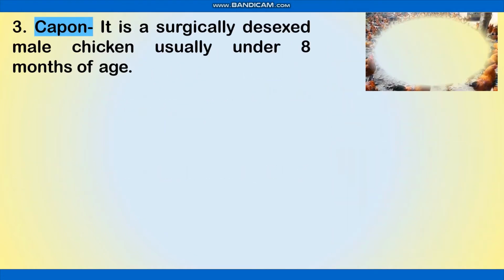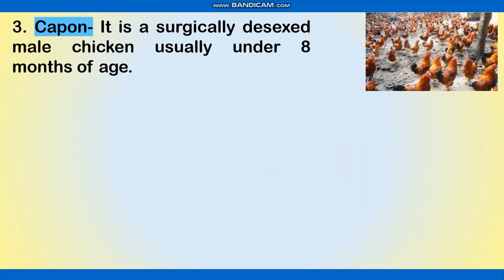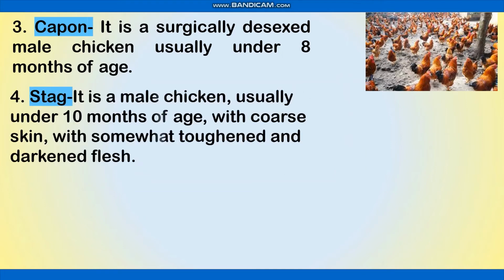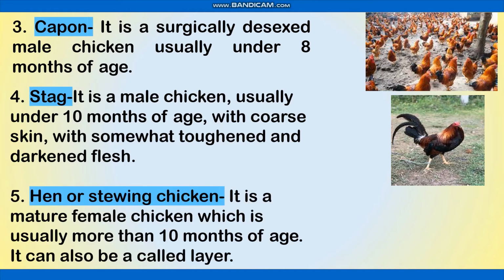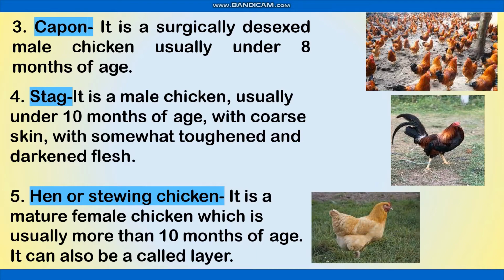Capon. It is a surgically dissected male chicken, usually under 8 months of age. Stag. It is a male chicken, usually under 10 months of age, with coarse skin, with somewhat toughened and darkened flesh. Hen or stewing chicken. It is a mature female chicken, which is usually more than 10 months of age. It can also be called layer.